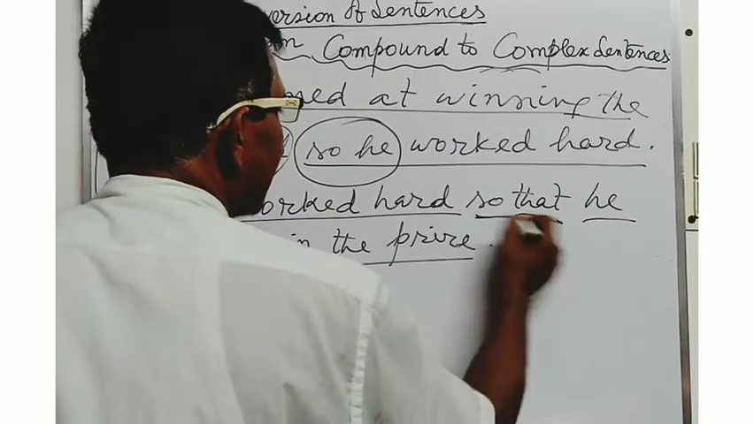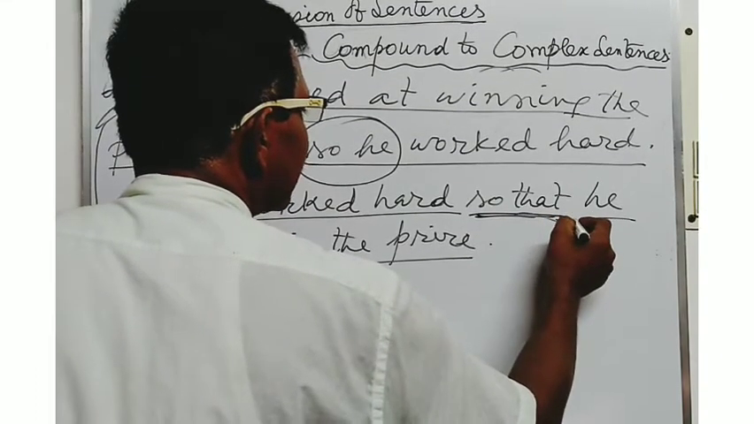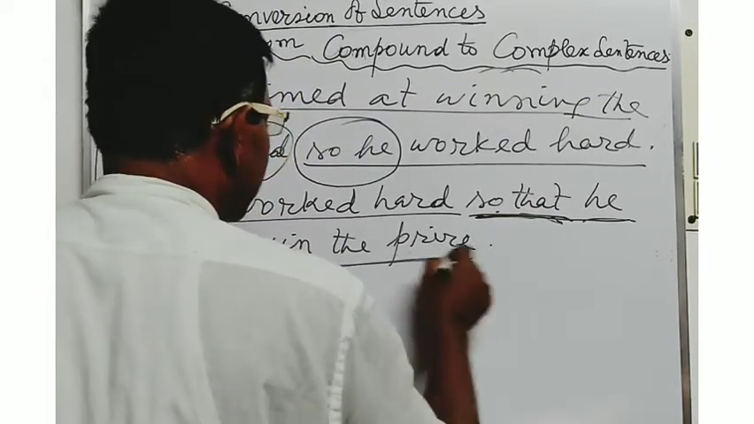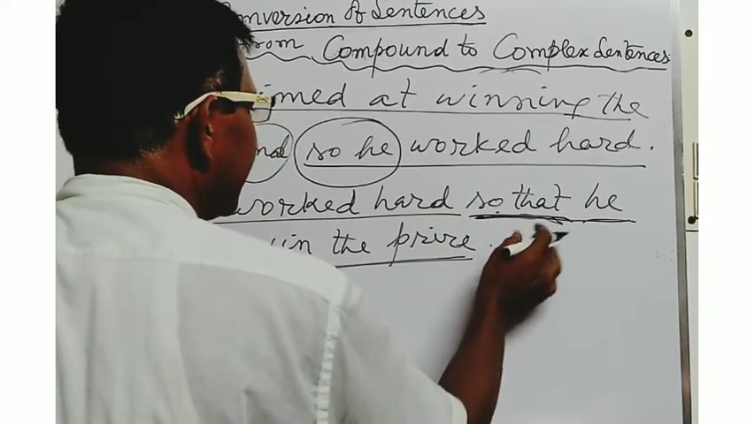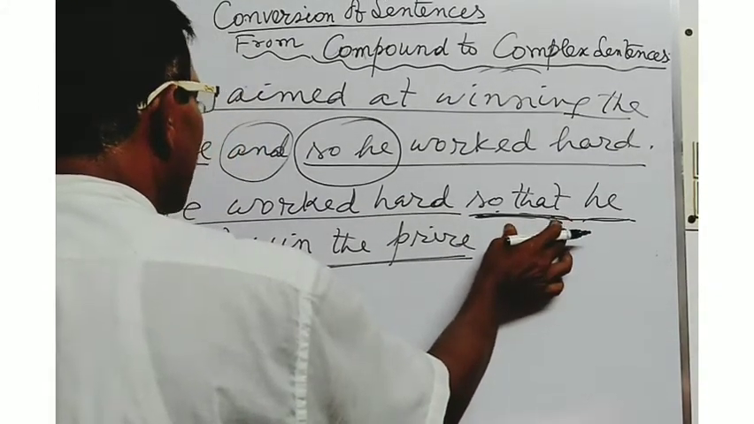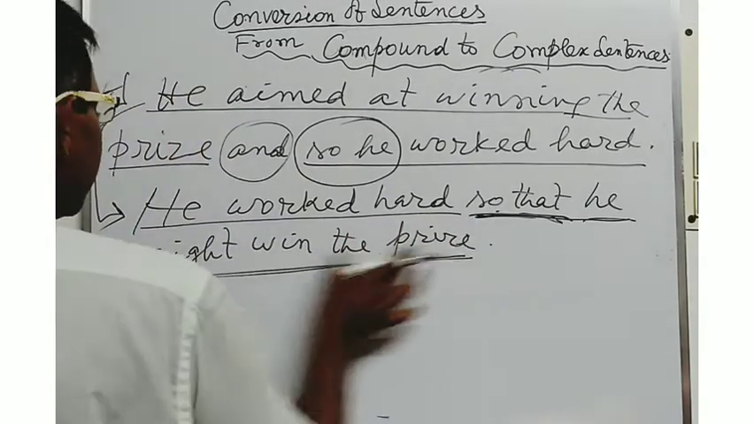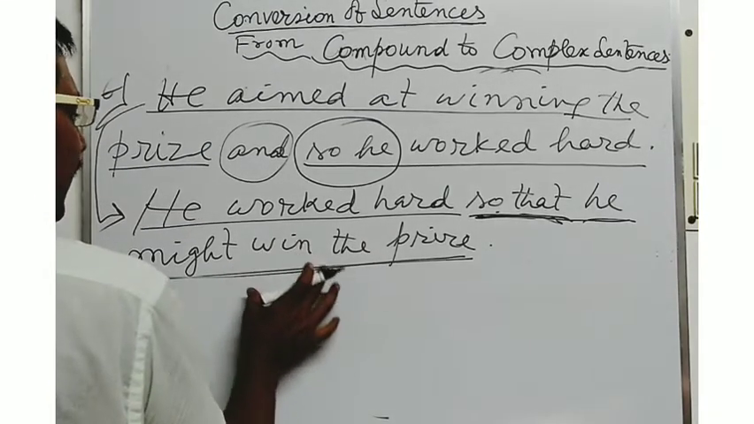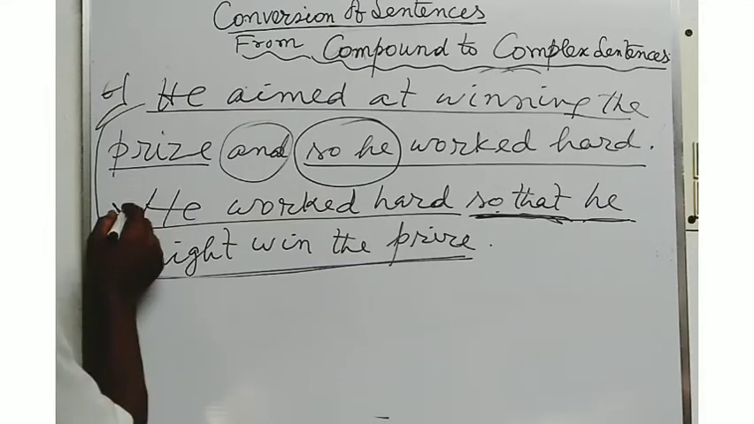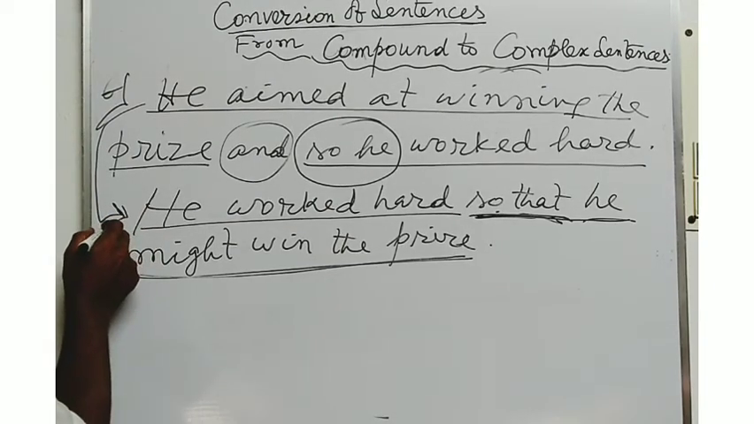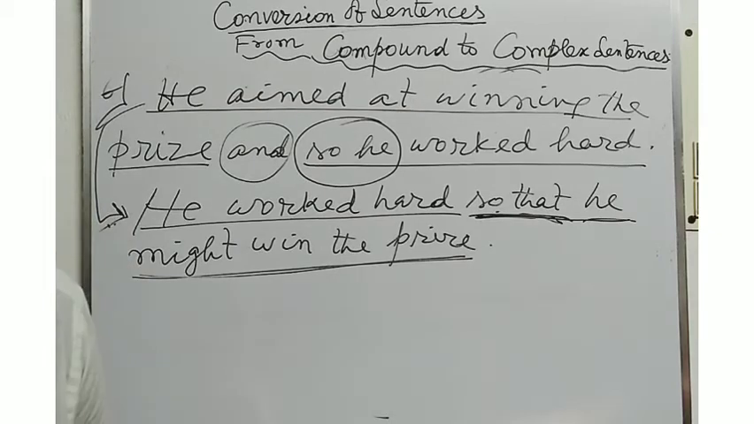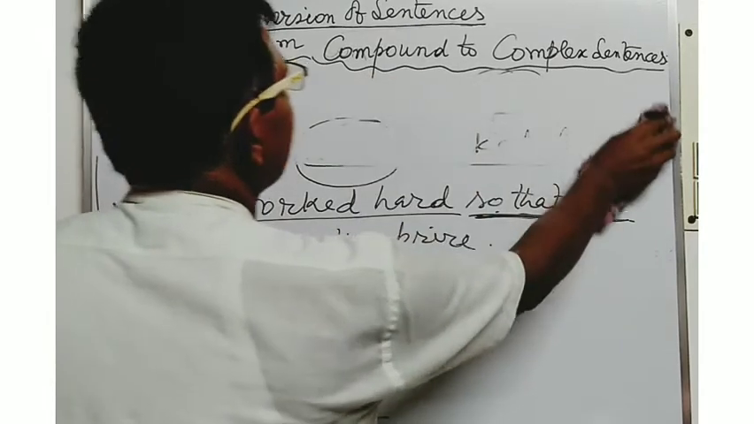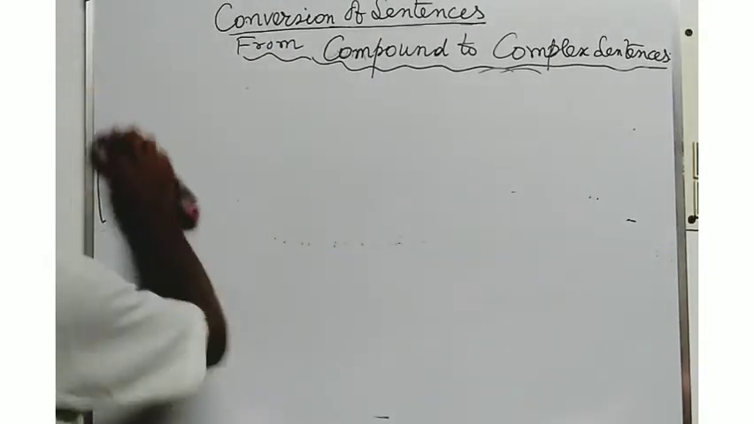Here the subordinating clause is there with the subordinating conjunction so that or that. Here, so that he might win the prize, this is the subordinating adverb clause indicating purpose. What was his purpose of working hard? He worked hard so that he might win the prize. Here, the purpose of his working hard was to win the prize. In this way, you will have to convert the sentence into a complex sentence. Now, in order to show more examples, follow me. Now write the answer and question.